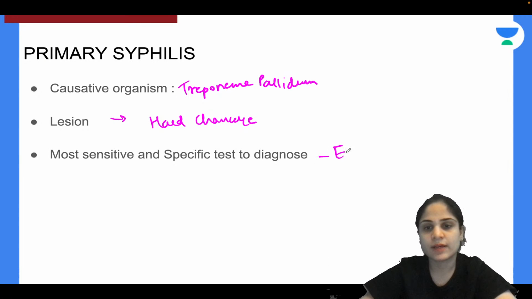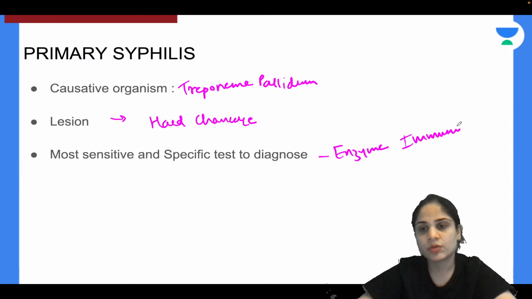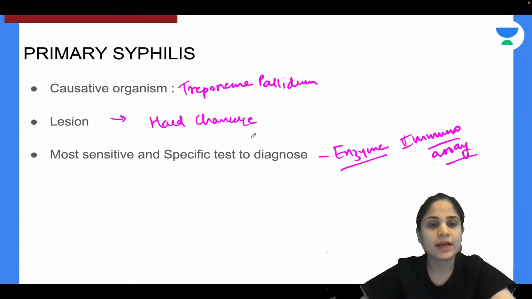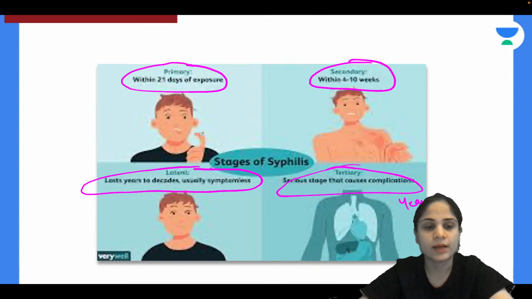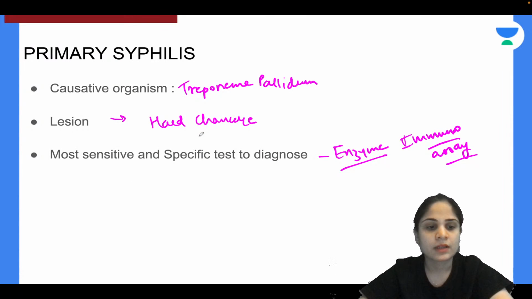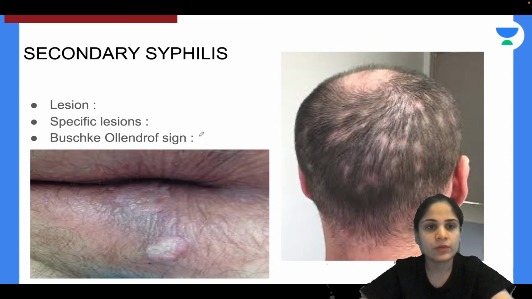The most sensitive and specific test to diagnose this condition is enzyme immunoassay. So this is all we have about primary syphilis. The causative organism is Treponema pallidum, the lesion seen is hard chancre, and the most sensitive and specific test is enzyme immunoassay. Alright? It is EIA only.